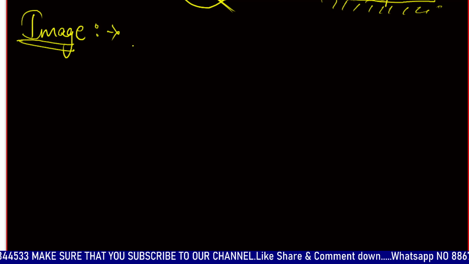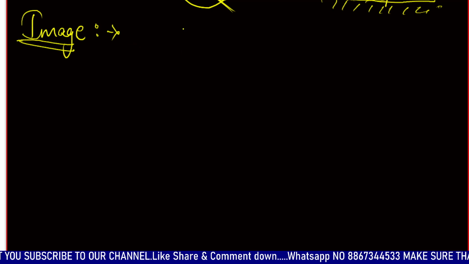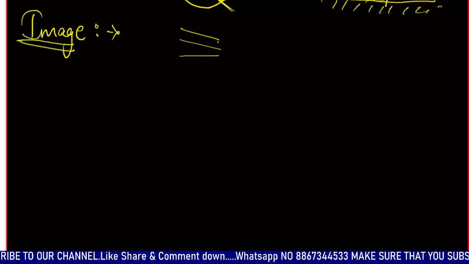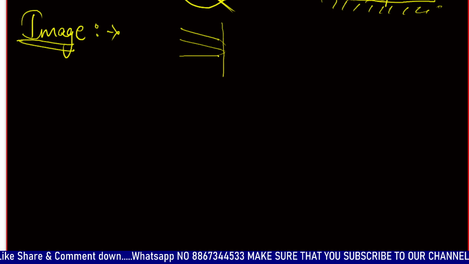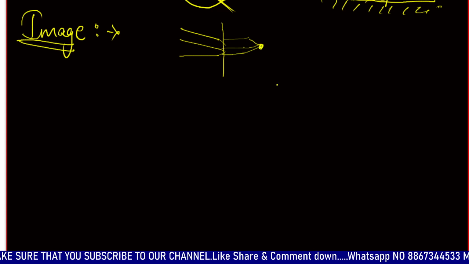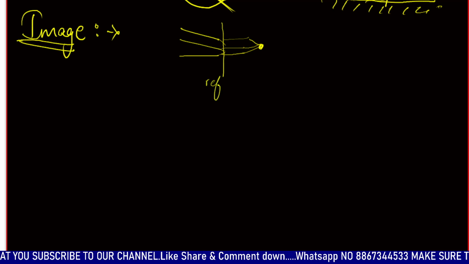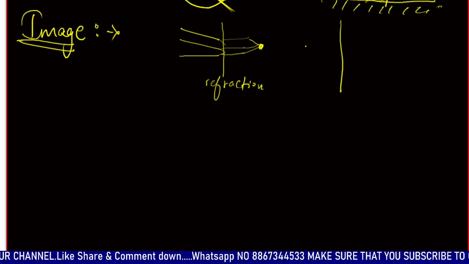But what does image mean? Whenever a ray of light or a beam of light reflects or refracts on any surface, it bounces back or deviates and meets at a certain point. This is in the case of refraction. Okay, in the case of reflection,